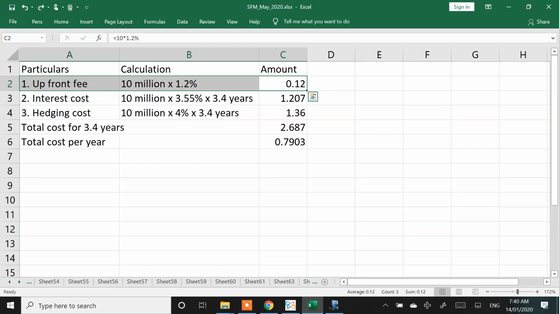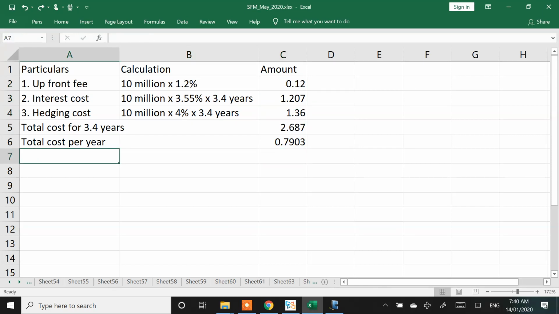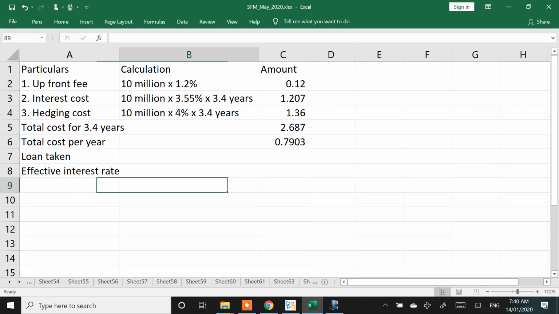I'm paying the upfront fee only once, whereas interest cost has to be paid every year. So interest cost was calculated for 3.4 years. Hedging cost is also calculated for 3.4 years, and upfront fee is also calculated for 3.4 years. Technically it is for 3.4 years because it's a one-time payment for the entire 3.4 years. Now why we have calculated per year cost is loan taken and borrowing rate or effective interest rate. What is the amount of loan we took?